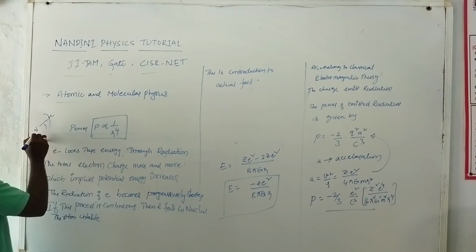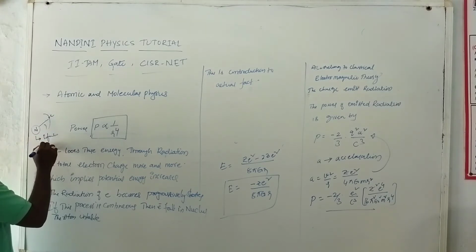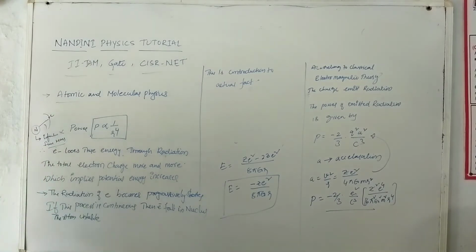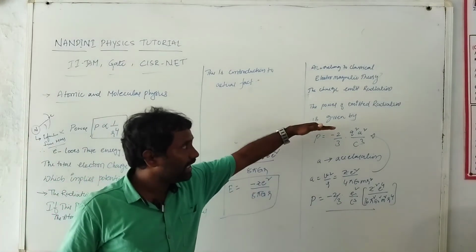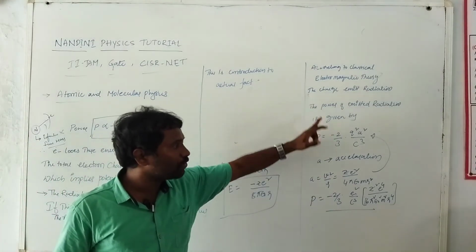He also cannot explain whether the nucleus has infinite or finite mass. At the same time, he did not explain why the electron keeps rotating in a stationary orbit. According to classical electromagnetic theory, we derive the emitted radiation.